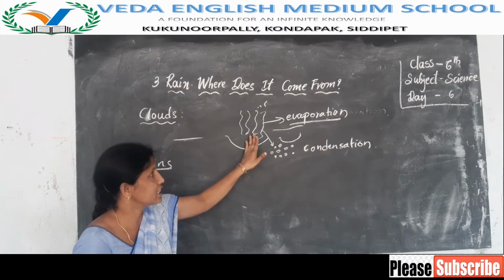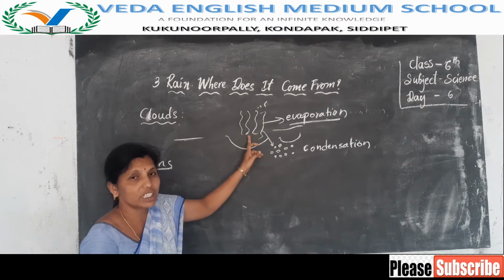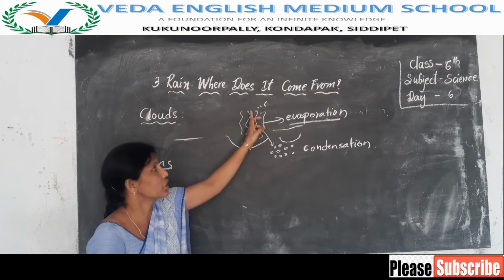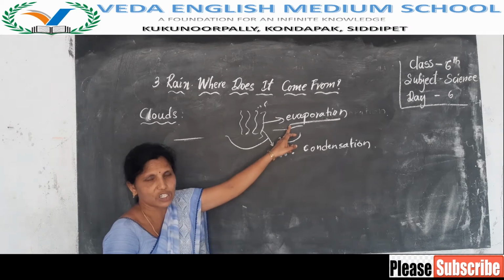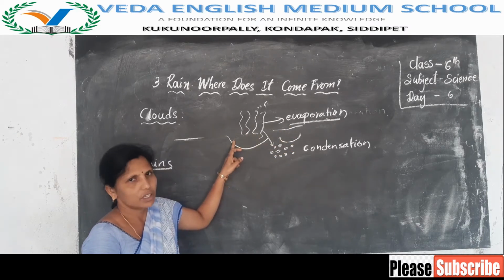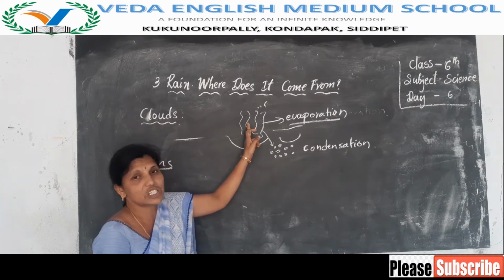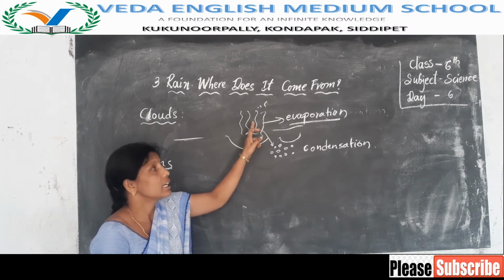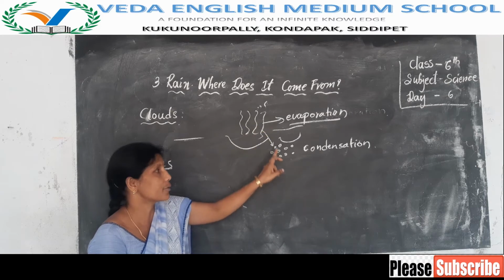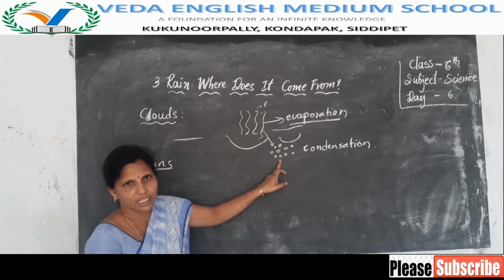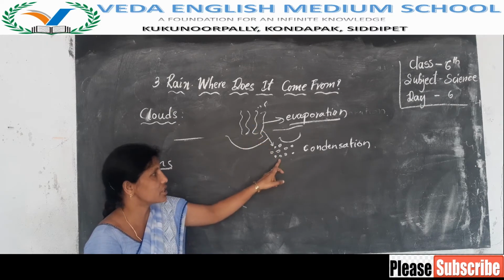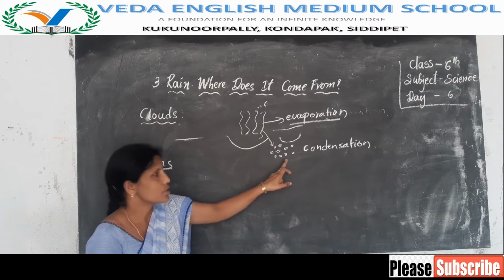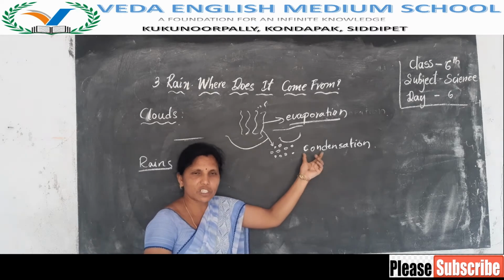Okay children, with the heat of the sunlight, the water changes into water vapor by the process of evaporation in the water bodies. And after reaching higher levels, when it contacts the cool air, this water vapor condenses and forms water droplets. Means here water vapor changes into water. So it is called the process of condensation.